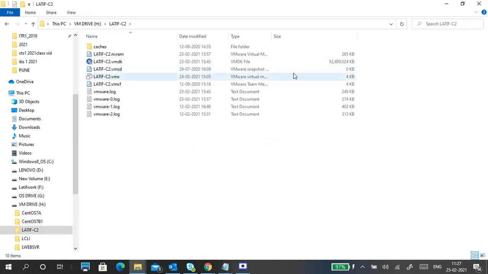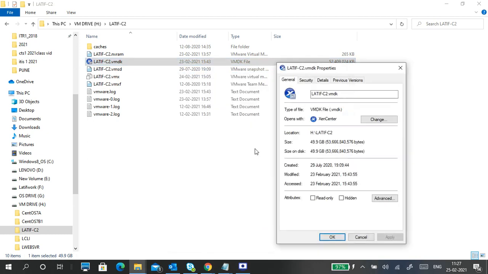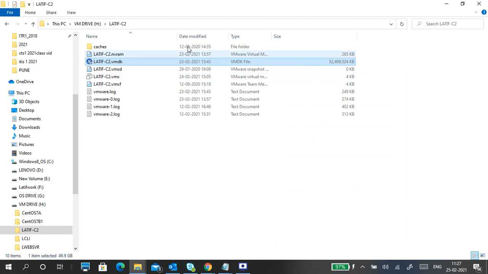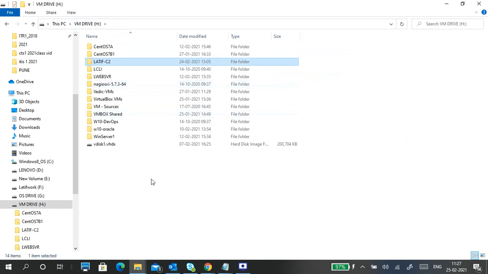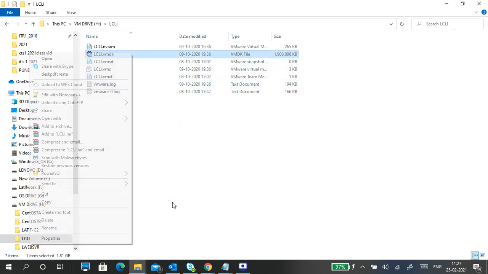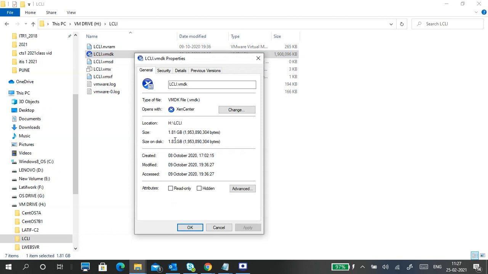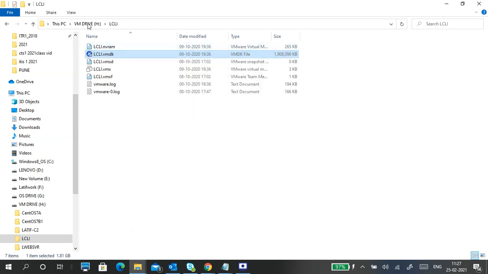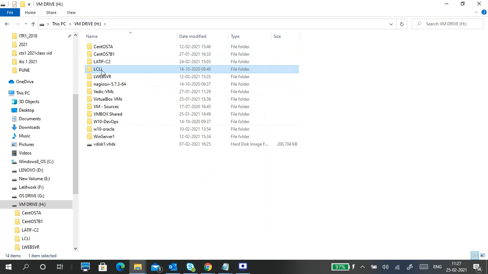This is a Windows operating system virtual hard disk. It already occupied 50 GB. See, it's 50 GB. I gave that hard disk around 200 GB or something. And this is a Linux in CLI mode. It occupied only 1.8, 2 GB only. So that's the difference. The hard disk size can be the same for both.